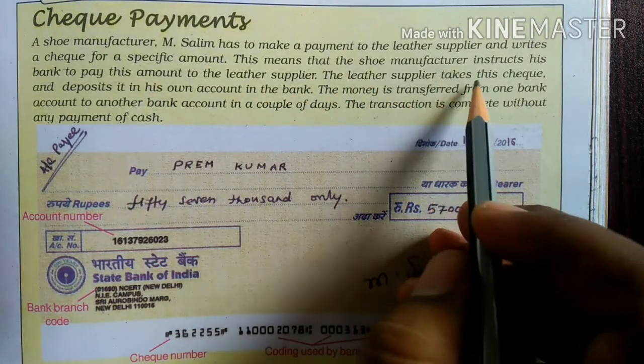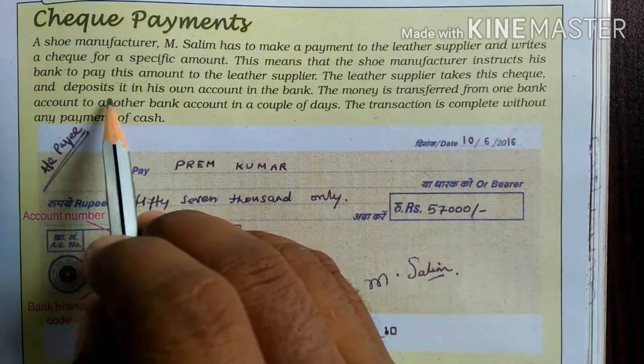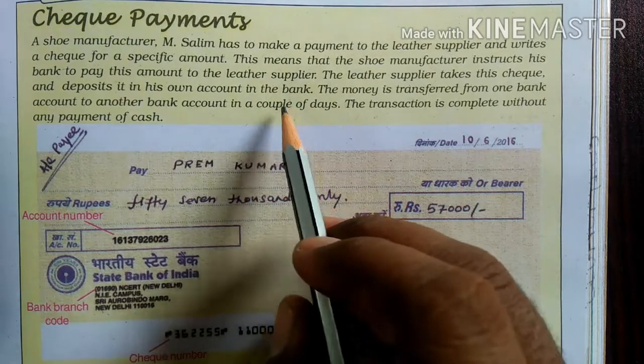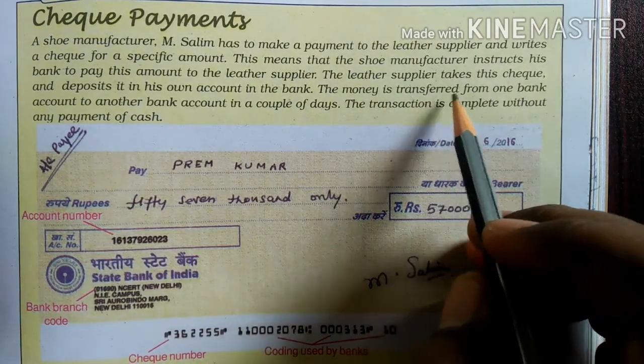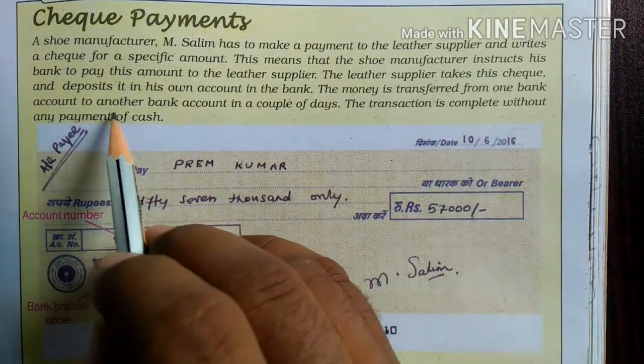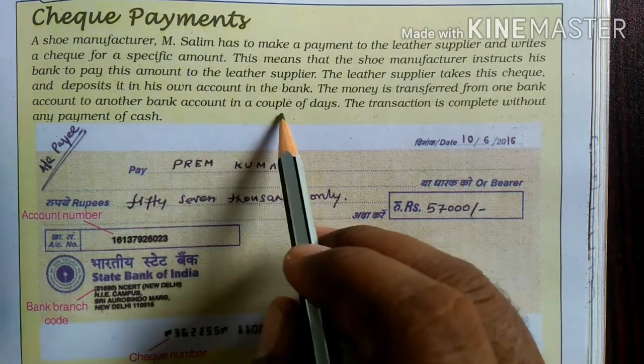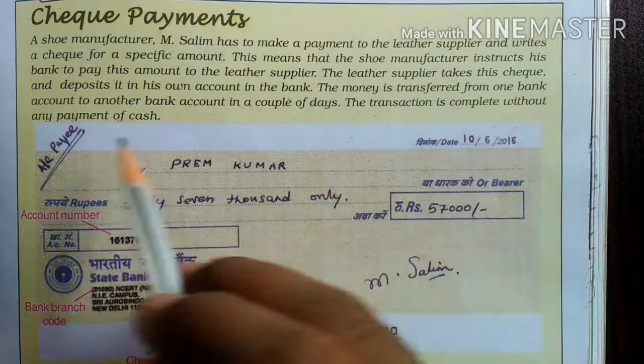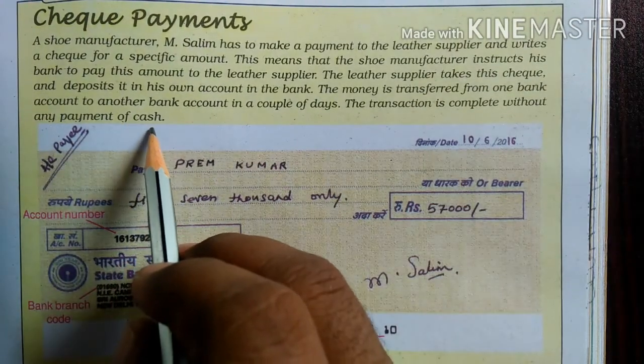The leather supplier deposits the check in his own account. Then the money is transferred from one bank account to another in a couple of days. The transaction is complete without any payment of cash.